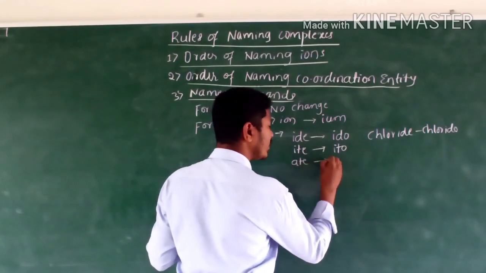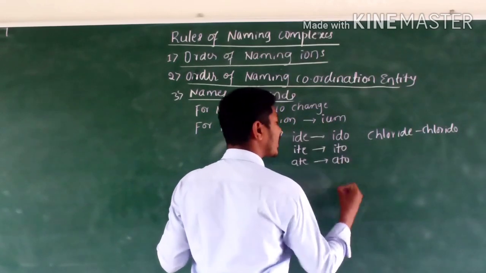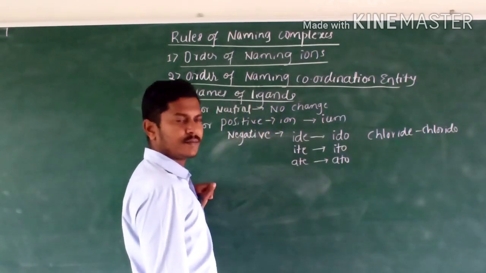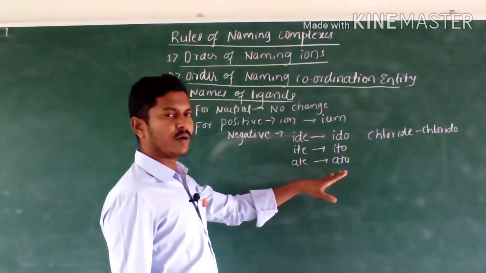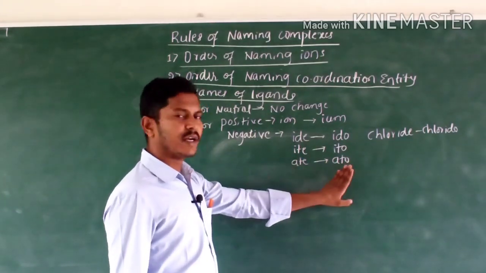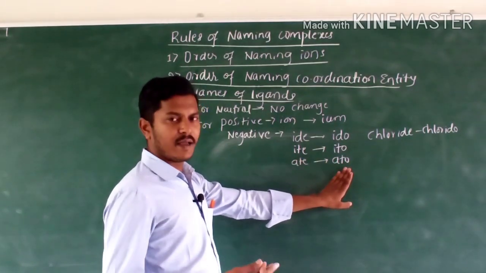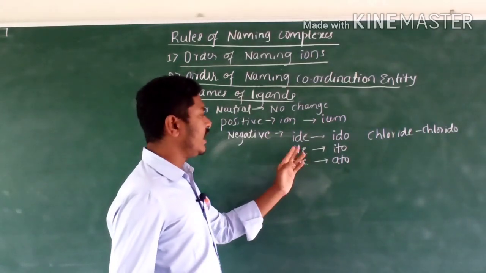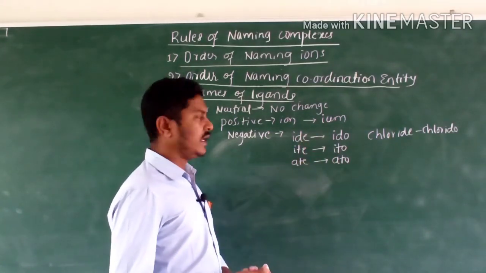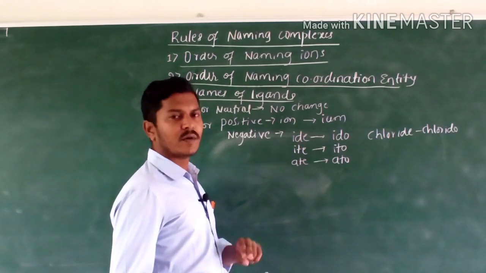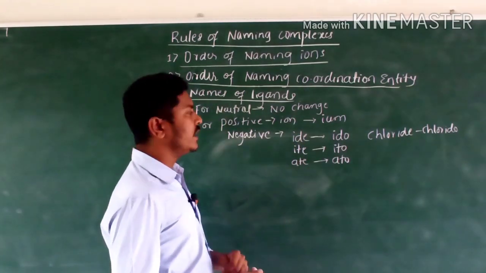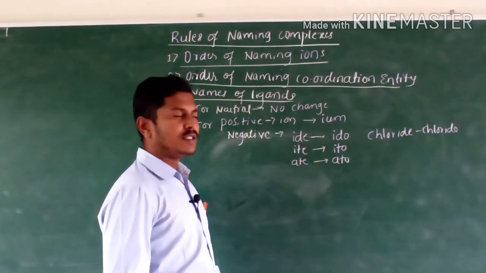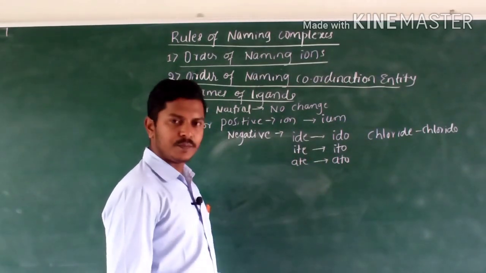ATE is converted into ATO, ITE into ITO, and IDE into IDO. For naming the ligands, the ending names are changed into their respective forms.